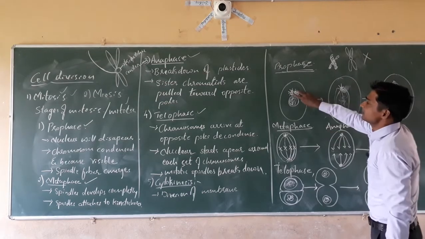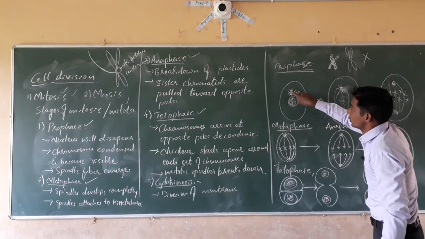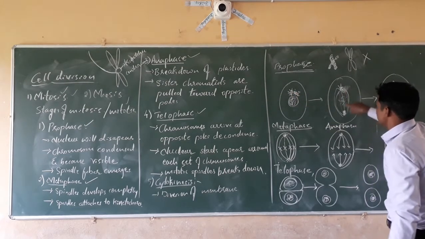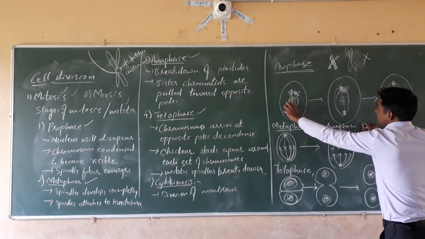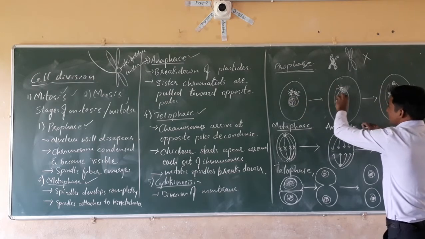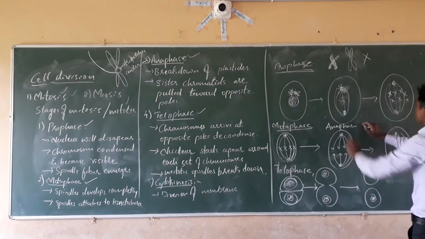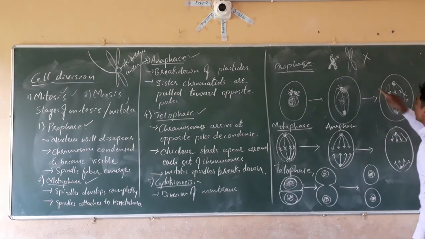And these centrioles start to move in opposite directions. One will remain there only, another will start to move down. See, this moves, and next the nuclear membrane starts to disappear. Next, whatever chromatin network is there undergoes coiling and forms the chromosomes in the X shape.